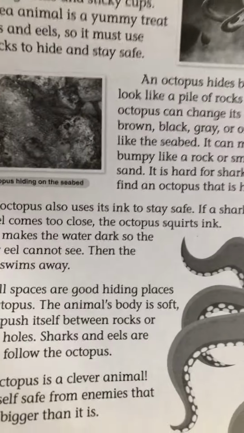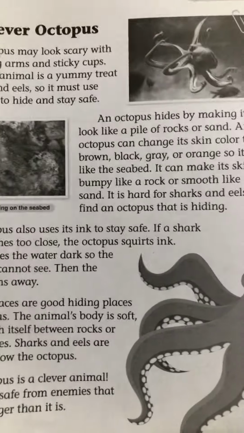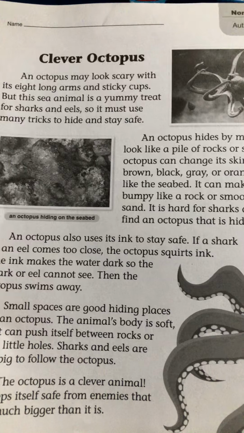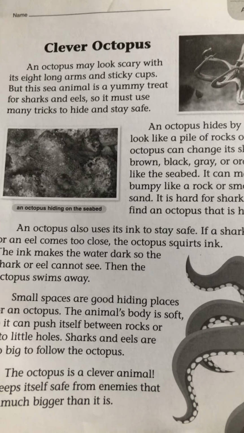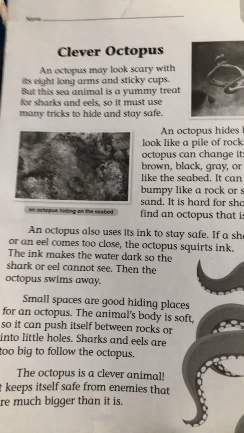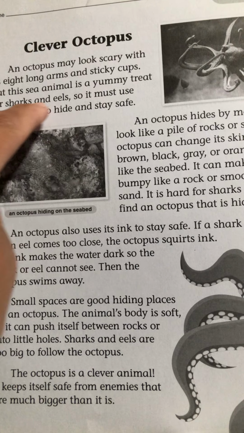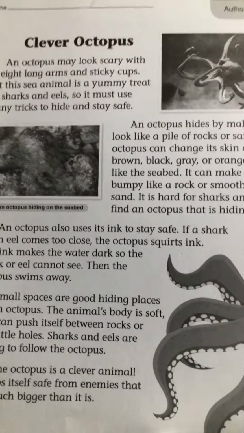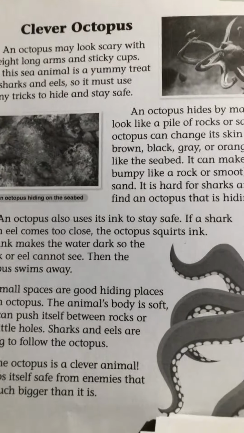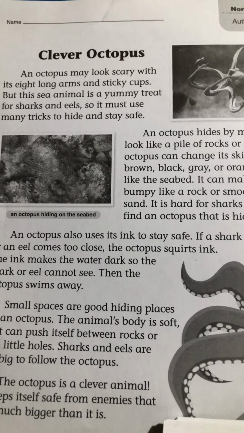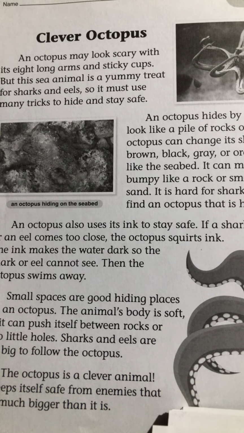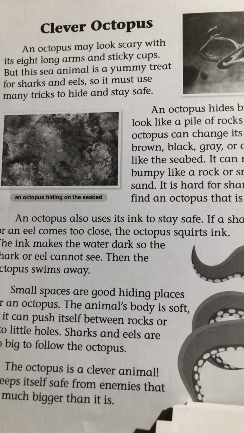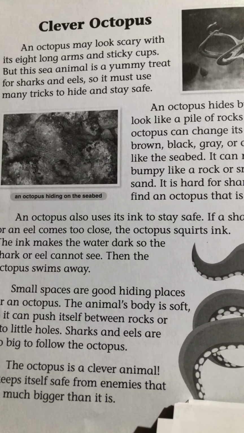And we know that by looking here, because this sea animal is a yummy treat for sharks and eels. Right here is where the passage tells us that. So if you don't know a question, remember your reading strategies: break things down, break those words apart, chop them up, put them back together.